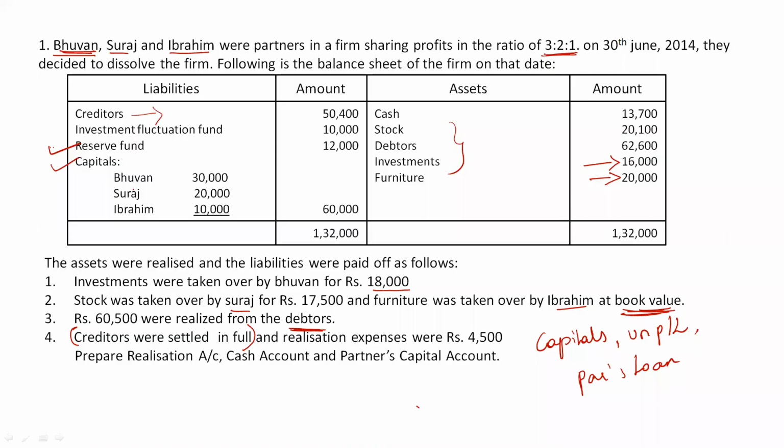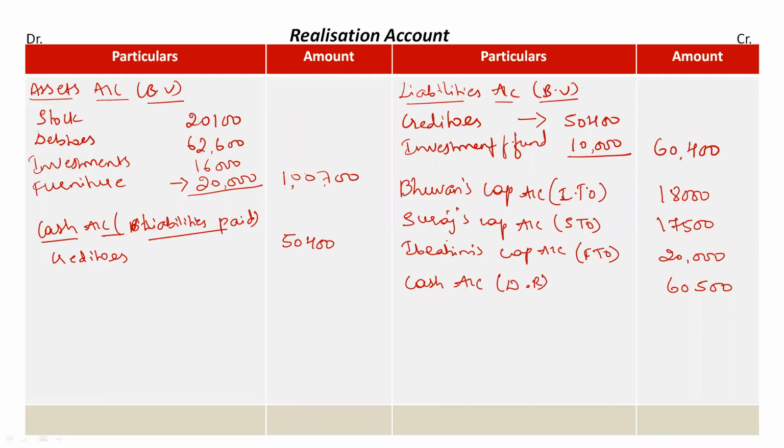Then they are telling in the question that we have realization expenses which were rupees 4,500. Expenses, we know, will be recorded on the debit side. So we'll record it as cash account, in bracket realization expenses. Clear? Rupees 4,500.